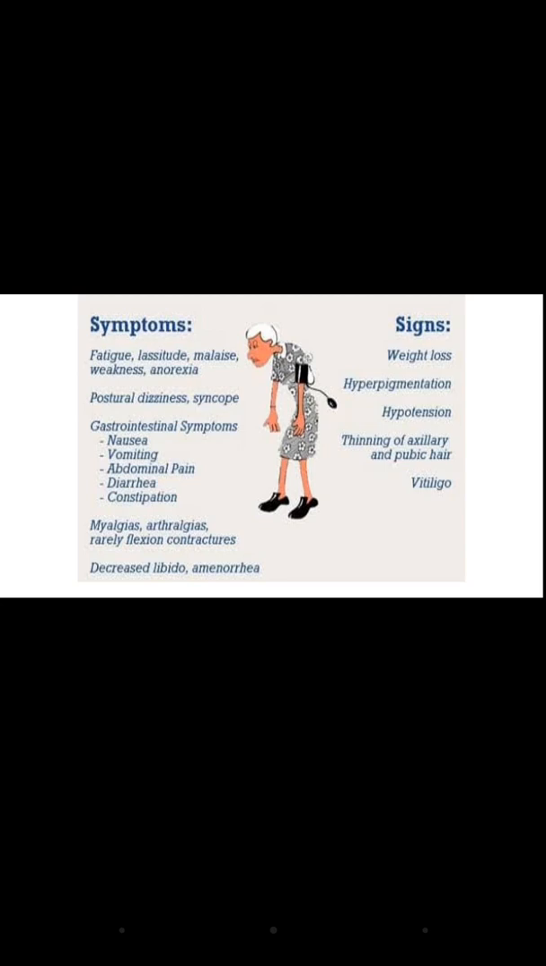Then GI symptoms include nausea, vomiting, abdominal pain, diarrhea and constipation. Then myalgia, muscle pains, arthralgia, joint pains, and rarely flexion contractures occur. Flexion contracture means the joint will be bent and it can't be straightened. Then decreased libido and amenorrhea. What is libido? It is a sex drive. Amenorrhea means the person is not having menstruation.